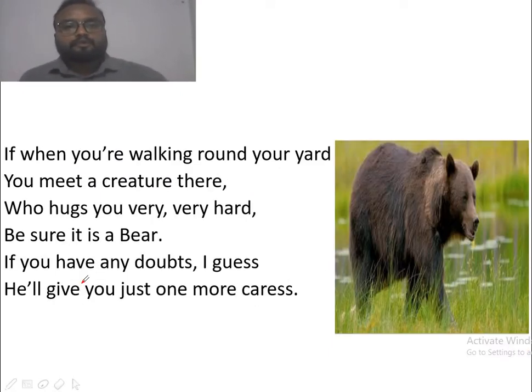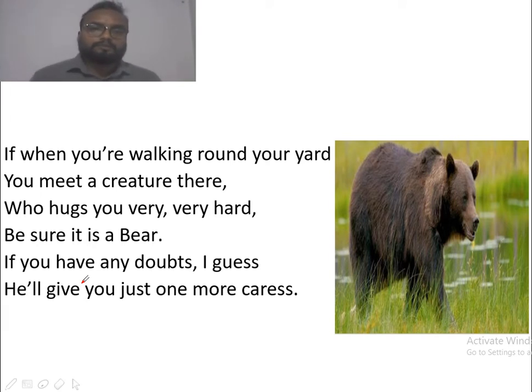If when you are walking round your yard, you meet a creature there who hugs you very, very hard, be sure it is bear. If you have any doubt, I guess he will give you just one more kiss. So in this paragraph the bear has been discussed. The appearance as well as the features of the bear have been discussed.